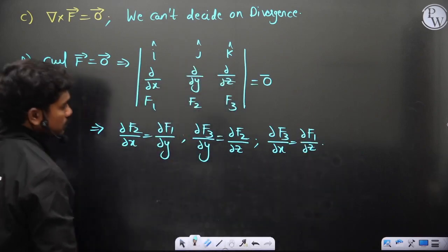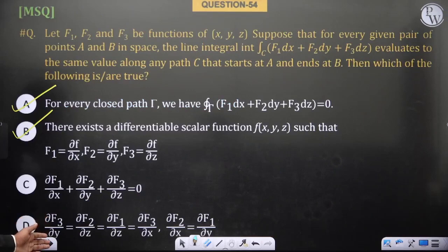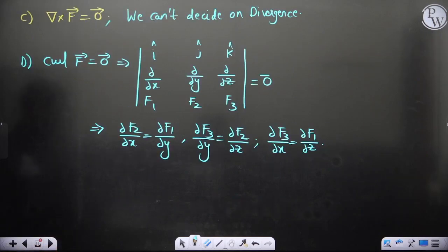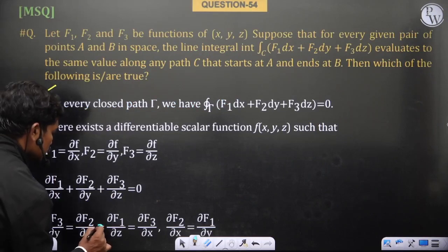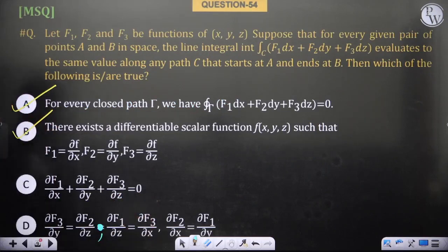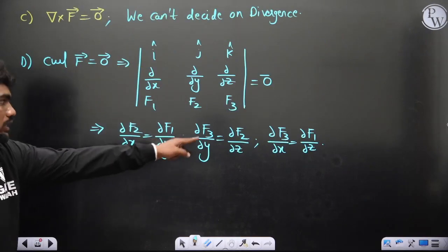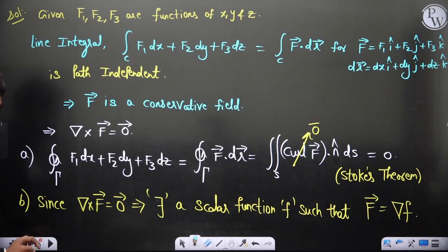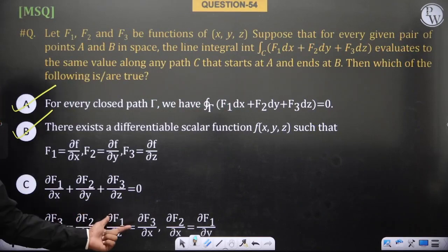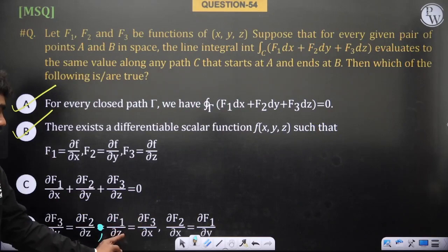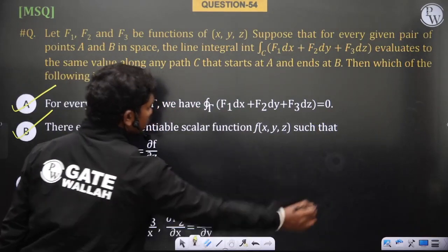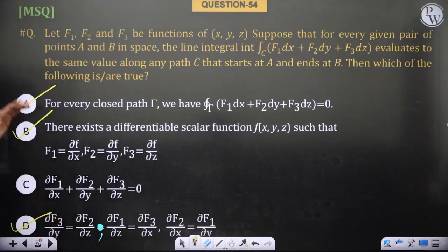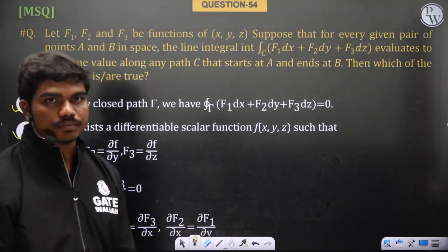Checking the options, there is a comma sign. Dou f3 by dou y equals dou f2 by dou z, so this first part is correct. Then the f1 z and f3 z part is also true, and f2 y and f1 x is also true, so option D is also correct. A, B, D are correct undoubtedly. Okay, thank you.